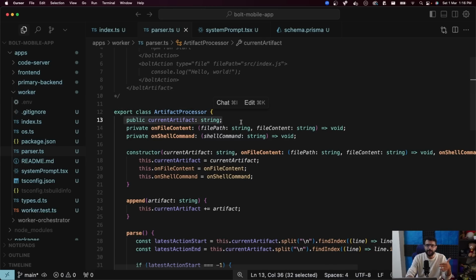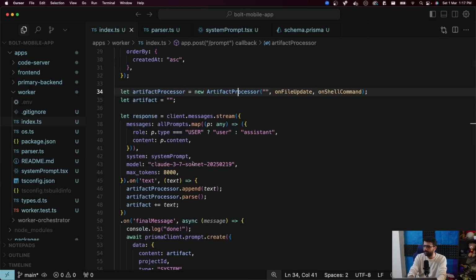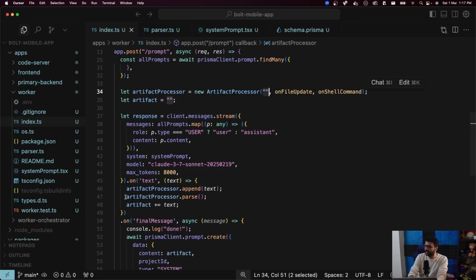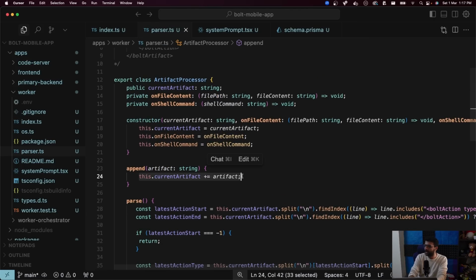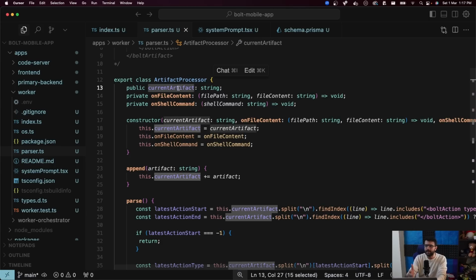The current artifact: how much is left, it might have processed half of it and half is still left. So it keeps deducting whatever it has processed from the top, and we keep adding whatever the LLM is telling us at the bottom. So this variable contains what is left to be processed. We initialize it to empty. If you look at it here, I initialize it to an empty string, and then I keep calling .append, which keeps appending to the current artifact. Something new came, something new came, something new came. This current artifact keeps on getting bigger and bigger as the LLM responds.